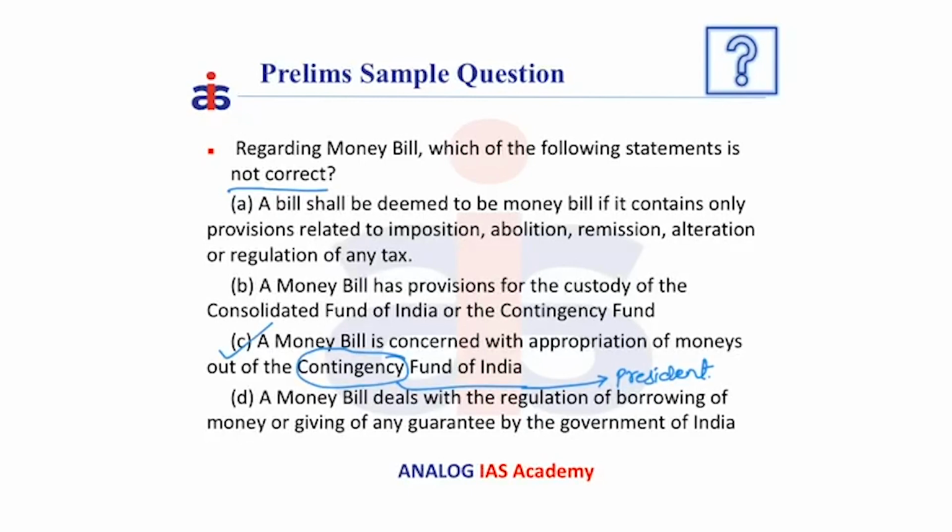As we have discussed, the money bill deals only with the appropriation of the Consolidated Fund of India and not with the Contingency Fund of India. Please remember that appropriation from the Contingency Fund of India will be made by the President through an executive action.